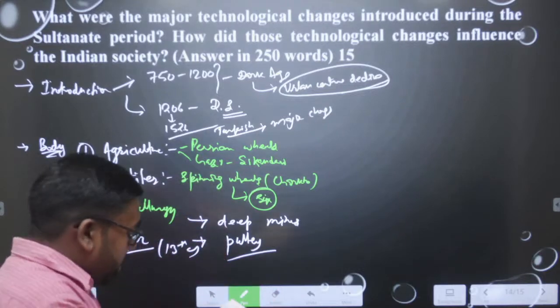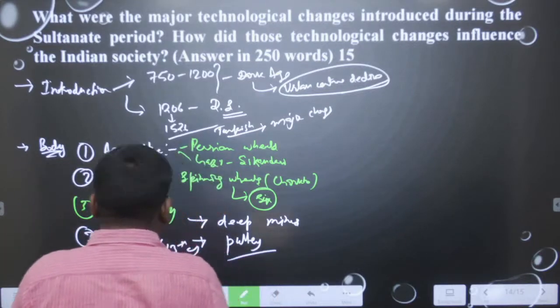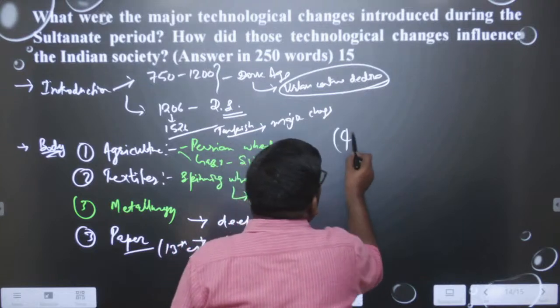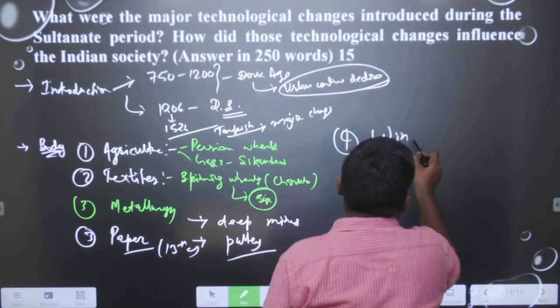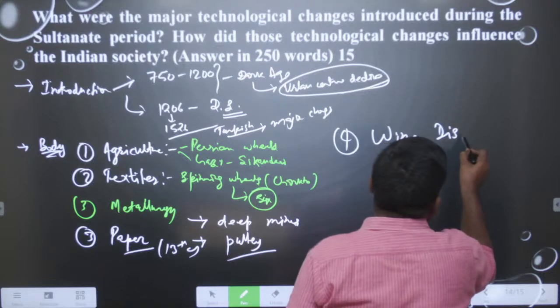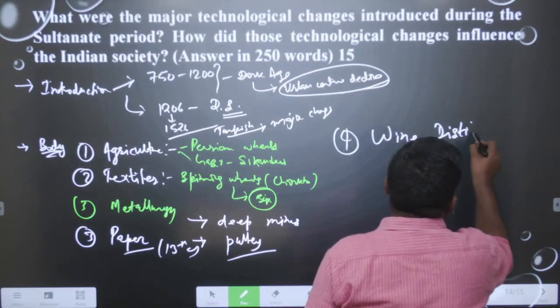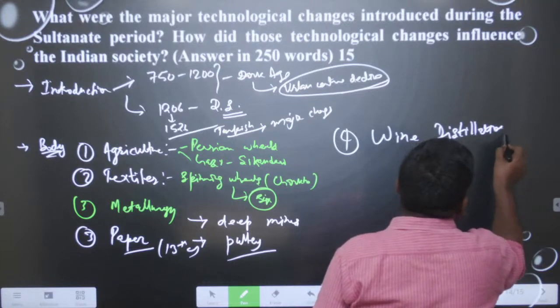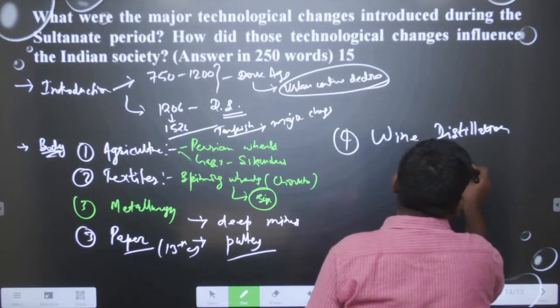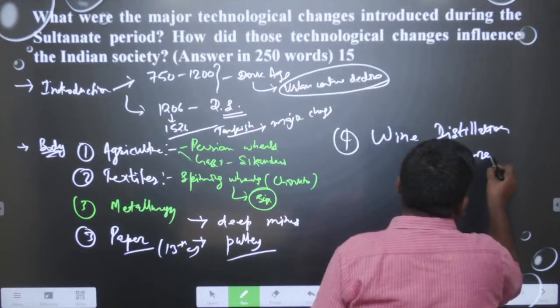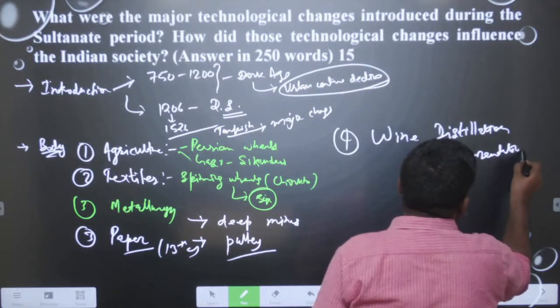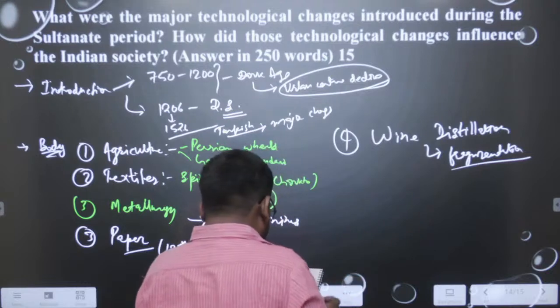After that we can create a point on wine distillation. The fourth point will be wine distillation. Now they can make wine distillation. So what will happen? They can use a fragmentation method to make wine. So these are the important points we can discuss here.